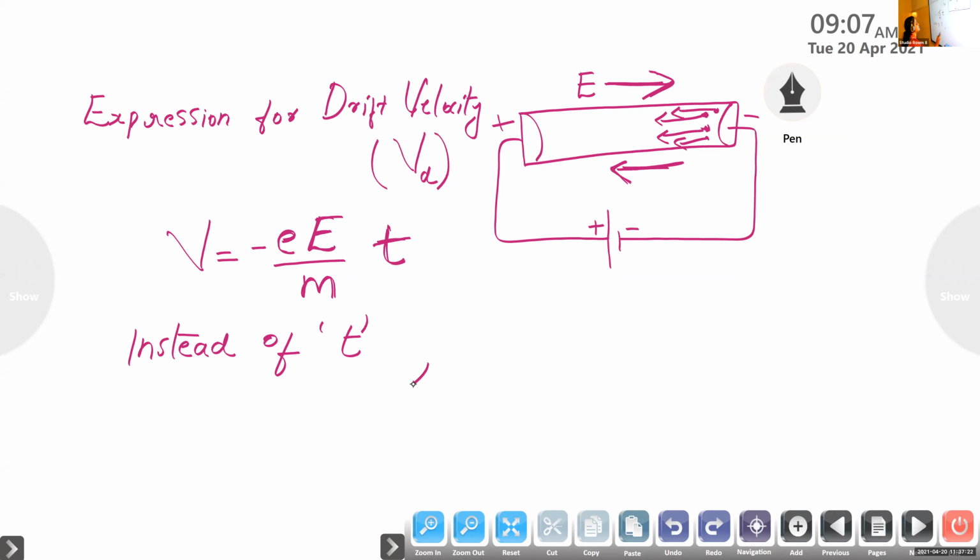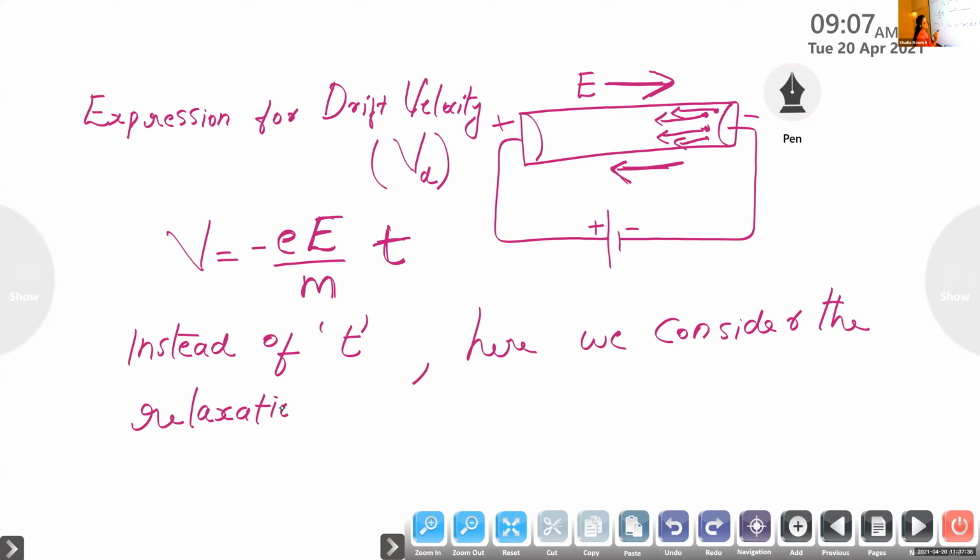So write this sentence: instead of T, here we consider the relaxation time, and it is represented by the letter tau.